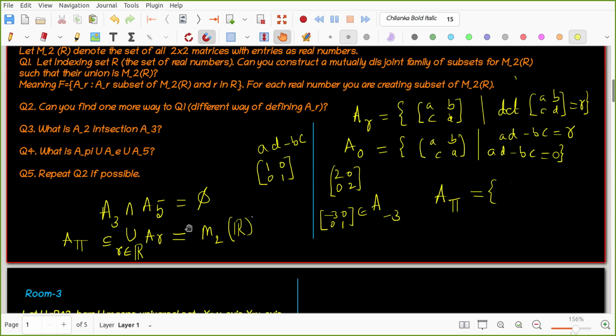Mentor, can you call one more person? Kamini. So these are actually the union of AR, right? As R changes, the set changes. Each AR is a set that is a subset of M2 of R, correct? What is their union? That is the question. Nitin told that this is equal to M2 of R.